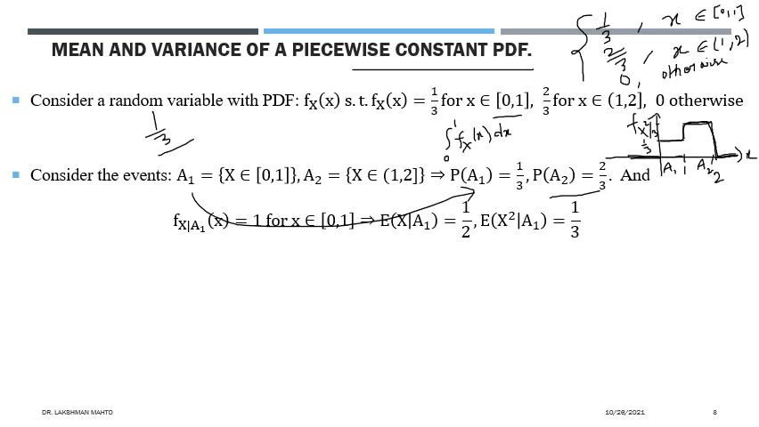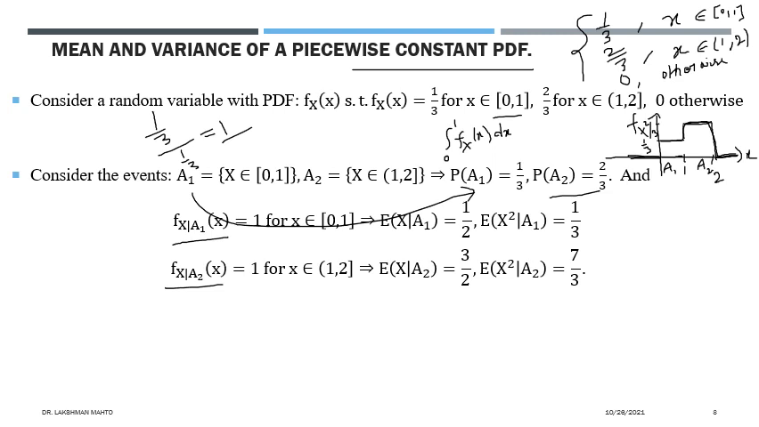And what is the probability of this event? The probability is 1 by 3. So we need to normalize it. What would be the ratio? It would be equal to 1. So that's why the conditional density is equal to 1 by 1 when x takes values from 0 to 1. Outside 0 to 1, this conditional density is 0.